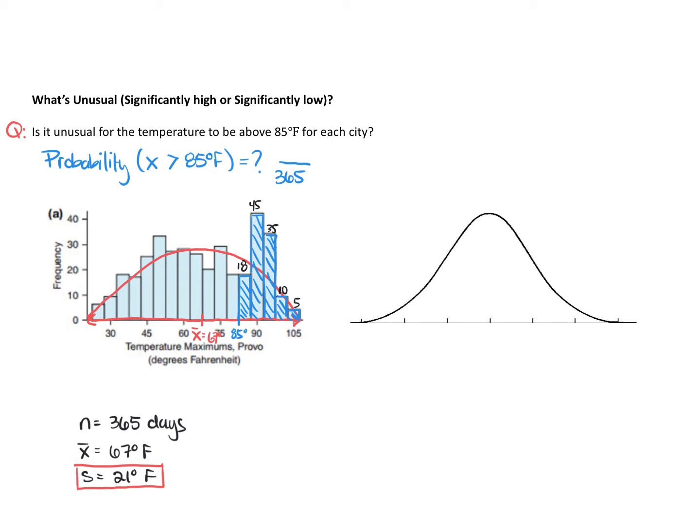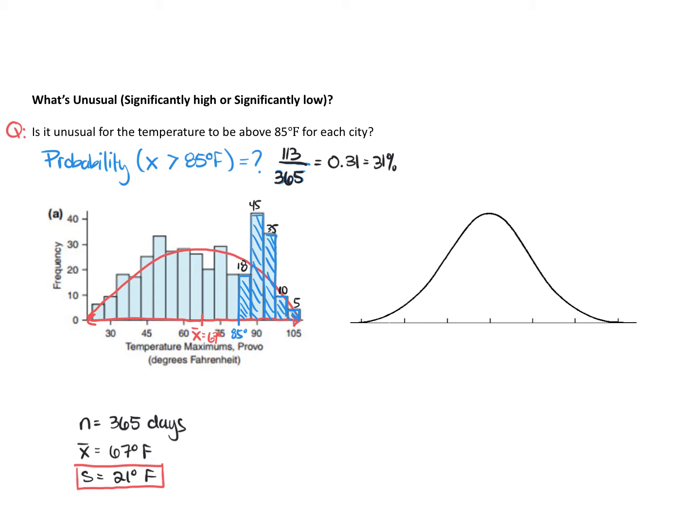If I add 18 plus 45 plus 35 plus 10 plus 5, that gives me 113 days. If I take 113 days and divide it by 365, that's approximately 0.31 or 31%. So there's a 31% chance that if I pick any typical day in Provo, Utah, the temperature is going to be greater than 85 degrees.